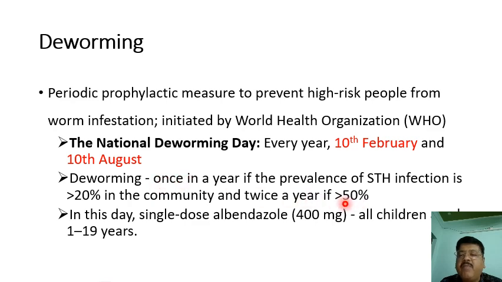If it is more than 50%, twice a year, on those two dates. On that day, which drug is given? A single dose of albendazole 400 milligram is given to all children aged 1 to 19 years.